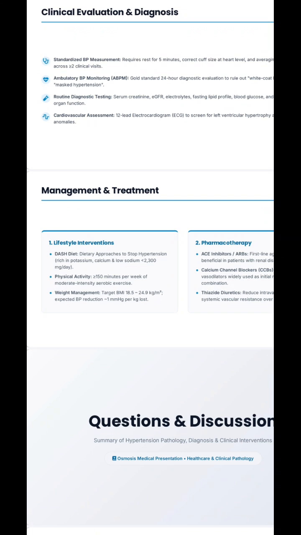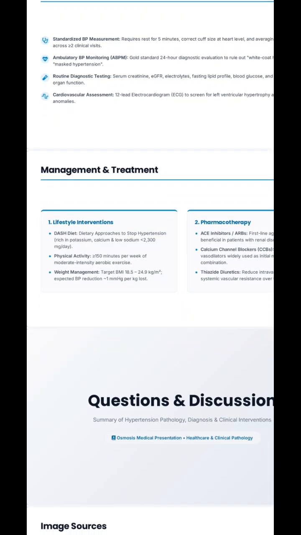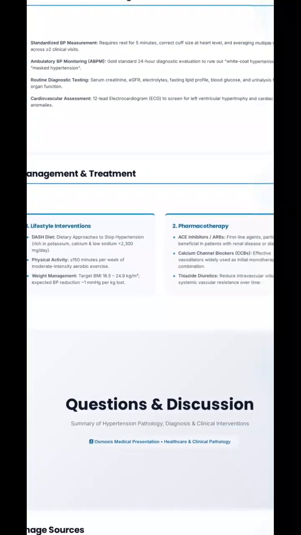That means less than 2,300 milligrams of sodium per day. The second lifestyle intervention to manage hypertension is physical activity. More than 150 minutes per week of moderate intensity aerobic exercise is best to manage and treat hypertension. The third thing is weight management. Target body mass index of 18.5 up to 24.9 kilograms per meter squared. Expected BP reduction is 1 millimeter of mercury per kg lost.